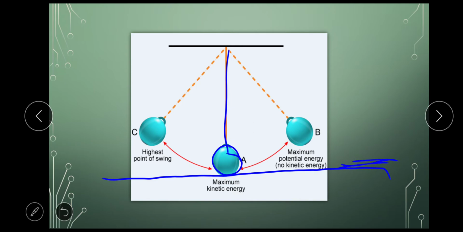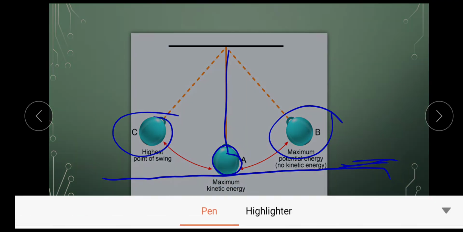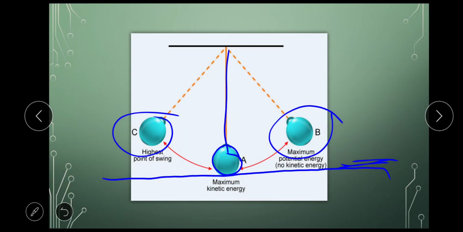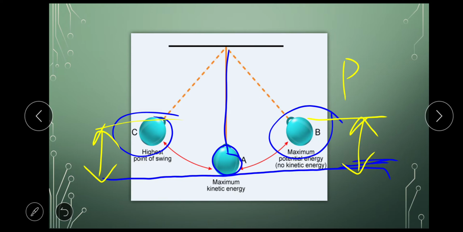Point A, where the bob is at the ground level, means the potential energy at this level is 0 because there is no height. But at level B and level C, the bob has a particular height here. It has risen above the ground level, and that is why it has reached some height. You can see the height here, and so the potential energy of the bob increased because it has reached some height.